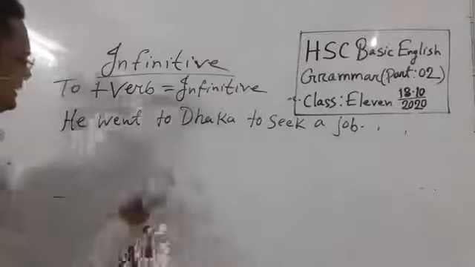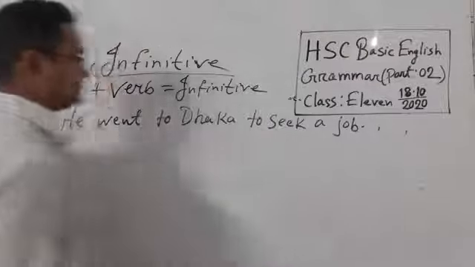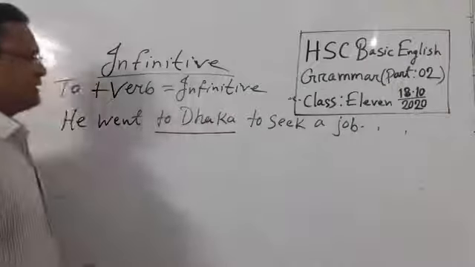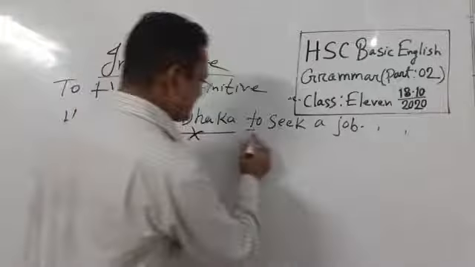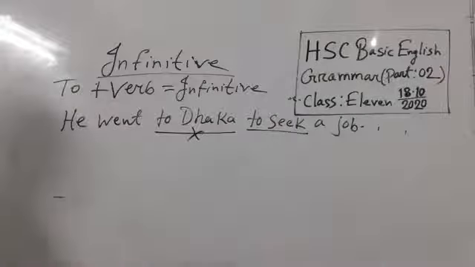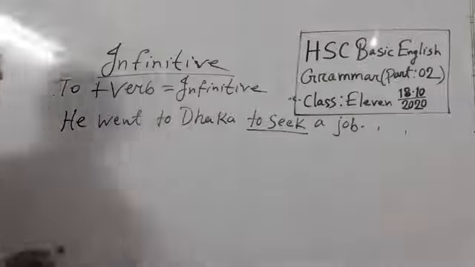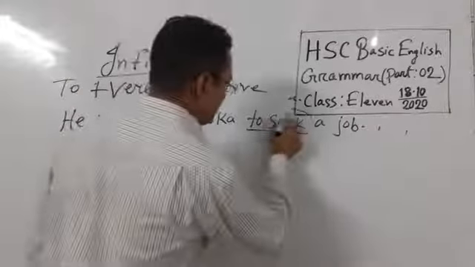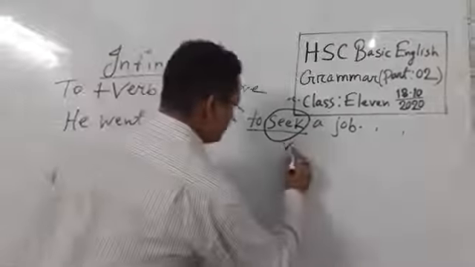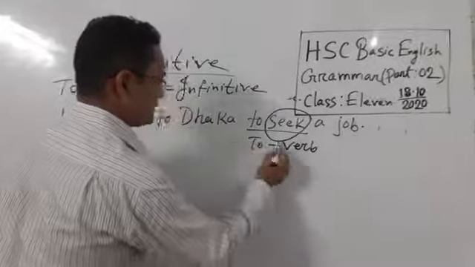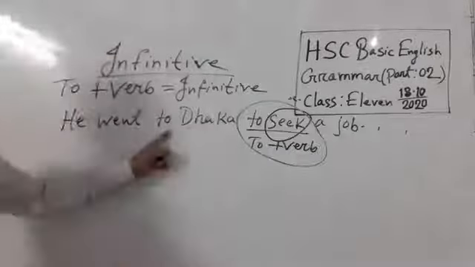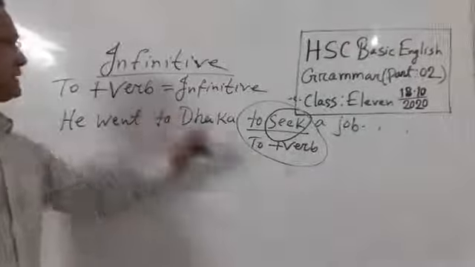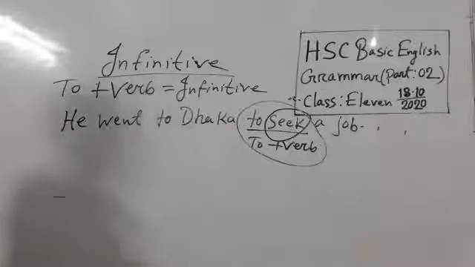Here, what is infinitive? Is it infinitive or is it not? If you think that went to is infinitive, it's not right. But here to seek is infinitive. Why? Because to make infinitive, we need a base form of a verb. That means seek. Here seek is verb, and to. So it makes infinitive. So to make infinitive, we need a base form of verb, that means present form of verb, and to. These are the infinitive.